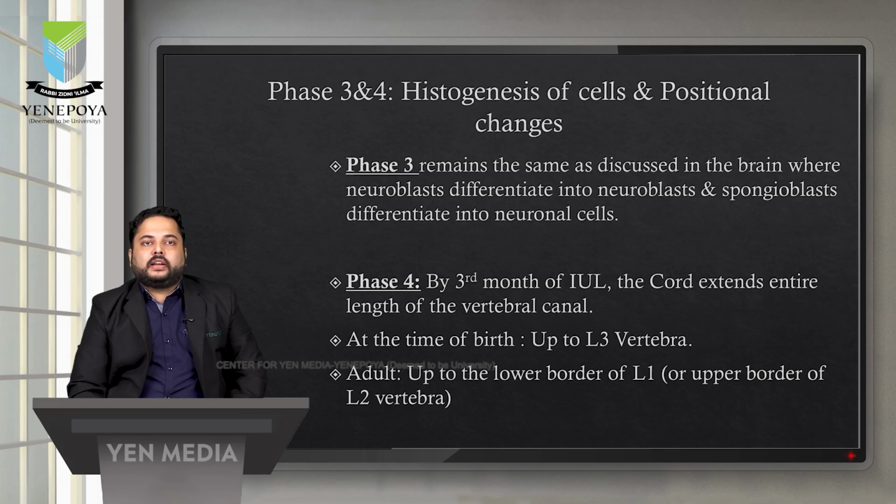After that, there are some positional changes, that is the cord starts lifting upwards. At the time of birth, the cord extends to the L3 vertebra, and in the adult stage, it extends to the lower border of L1 or upper border of L2 vertebra.